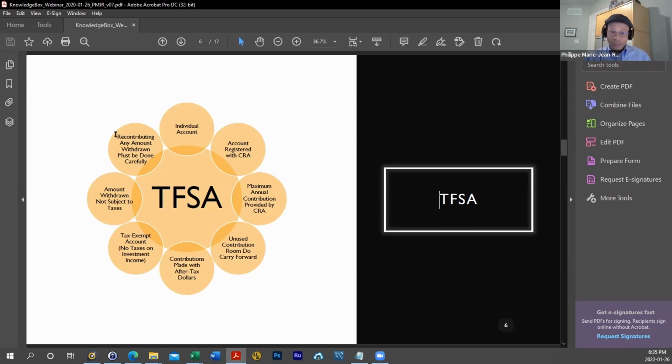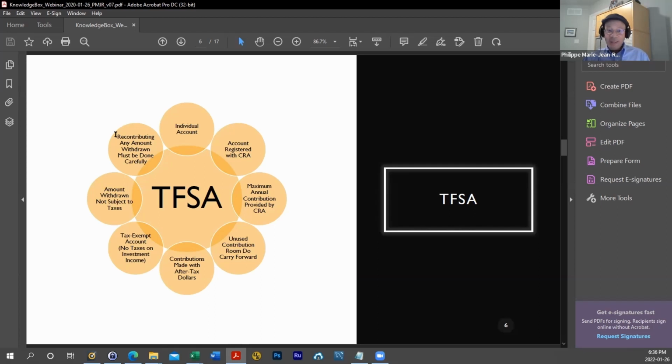Unused contributions, just like the RSP, can carry forward. Unlike the RSP, contributions made to the tax-free savings account are after-tax contributions. So you have to pay your taxes first, and then you can make the TFSA contributions.